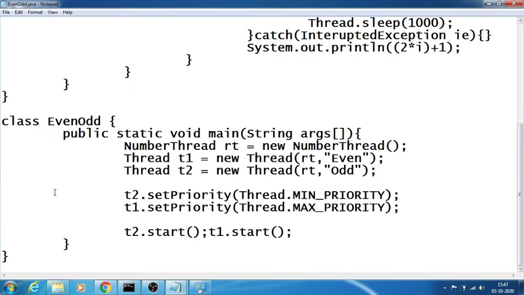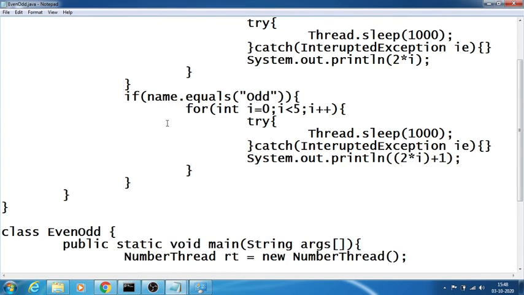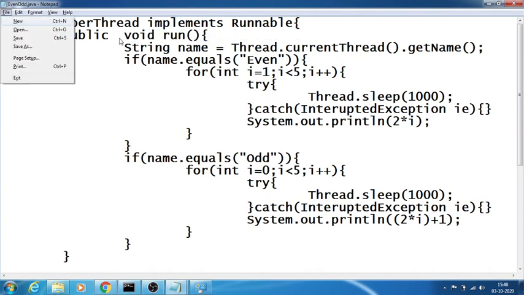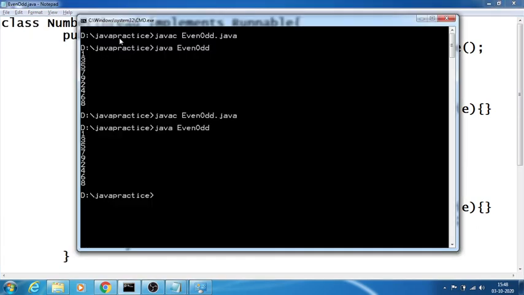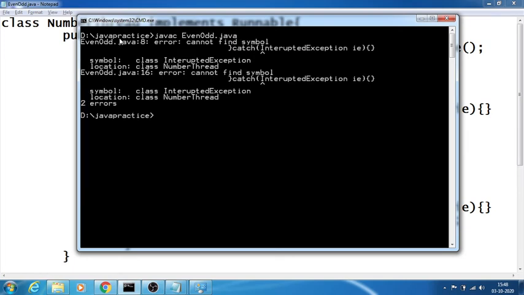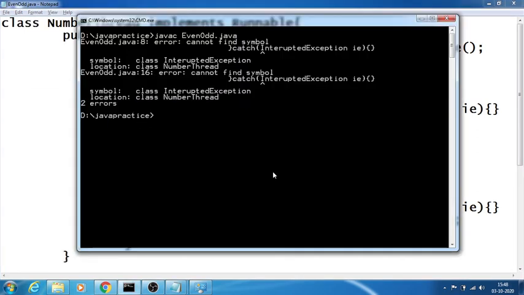Now once we kept this, remove this and also remove this synchronized here, and run this again. Somewhere there is a spelling mistake. Okay, sorry.